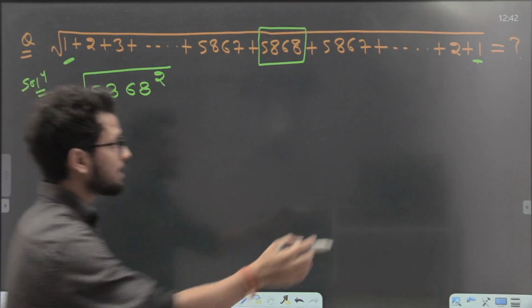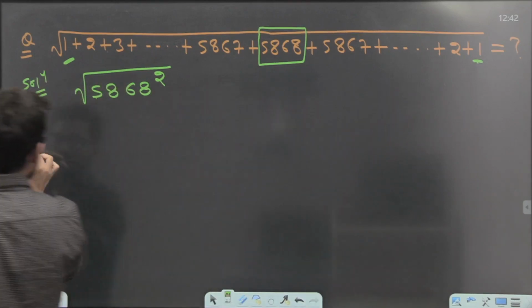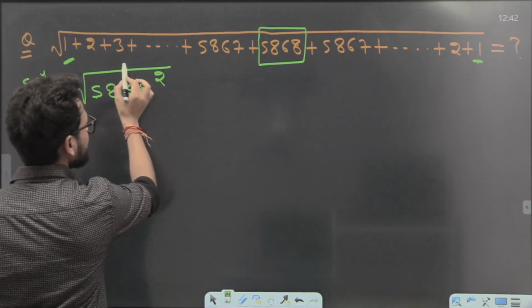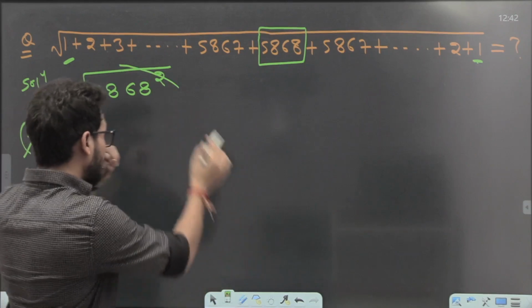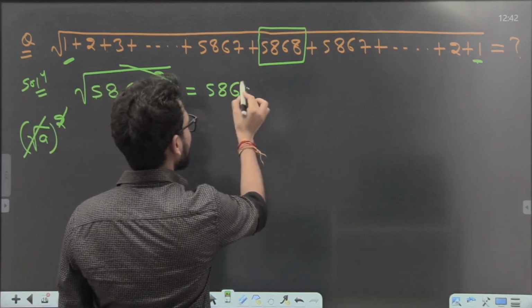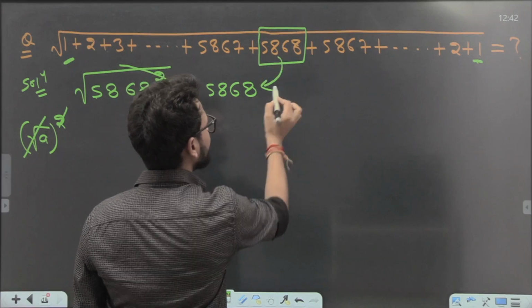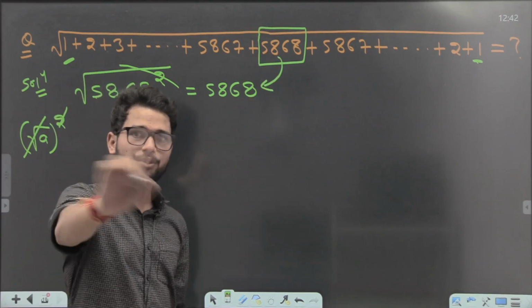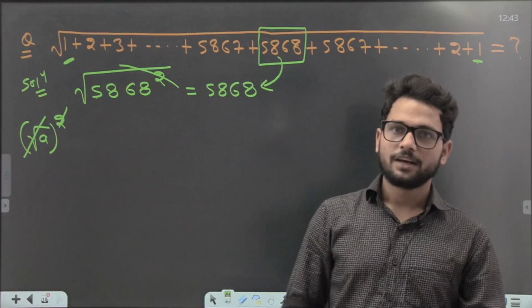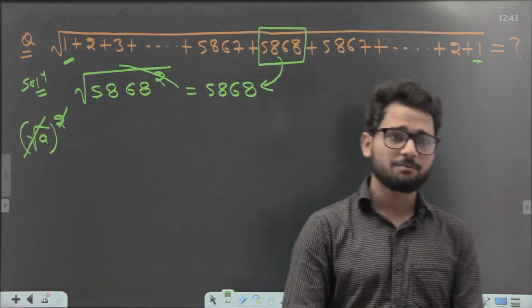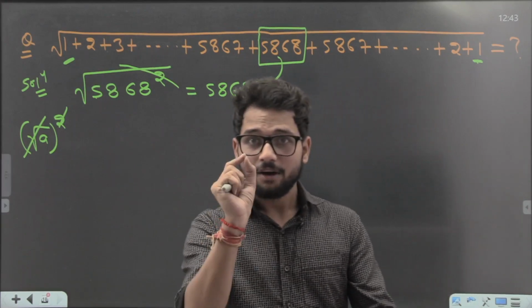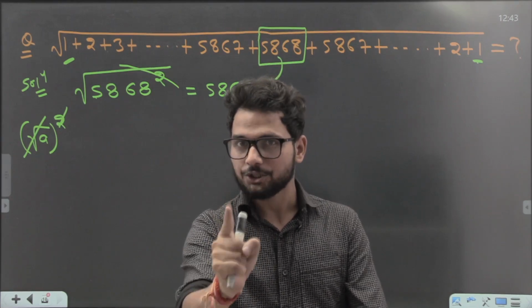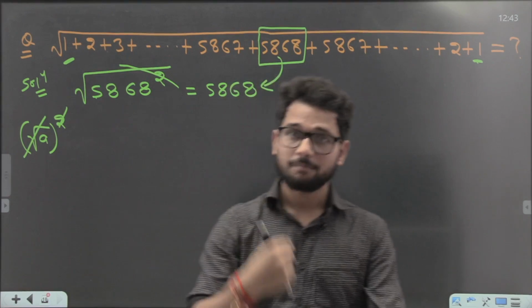Everybody knows that root and square cancel each other; root always cuts the square. Same case here, root will cut the square, and your answer will be 5868. As the peak point you see there, the same is my answer. So in the case of root, guys, you don't need to calculate anymore. You will save your time. As I said, we will not be taking more than 10 to 15 seconds, guys. We will do the question in a short way with my methods.